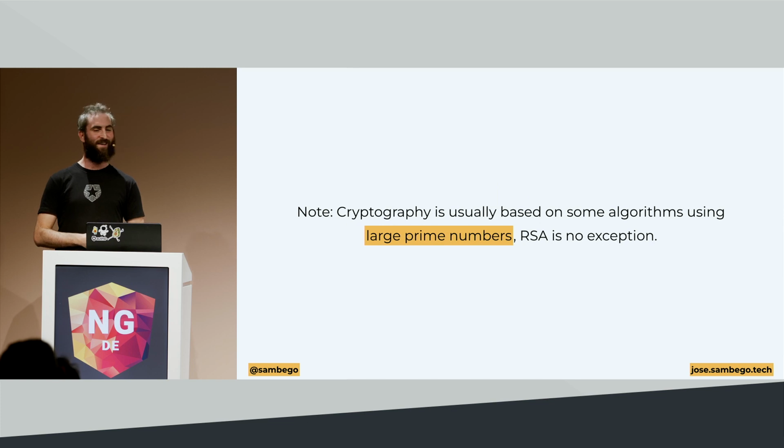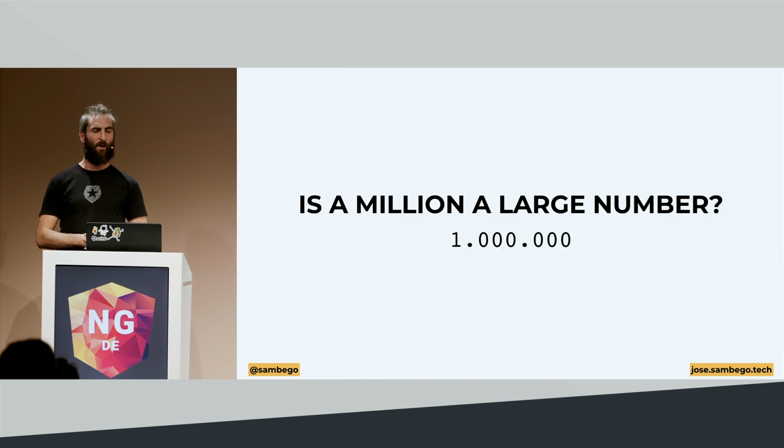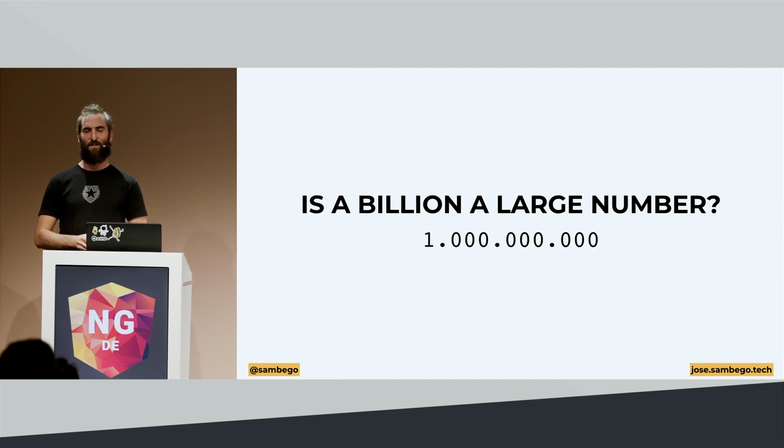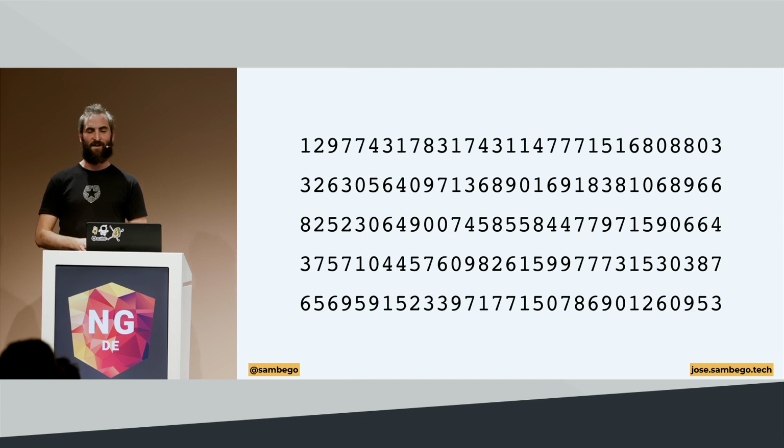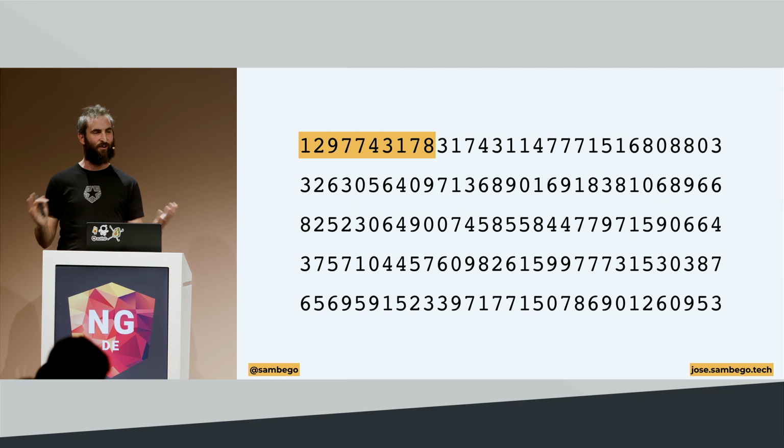So, a small note, again, this is a cryptography presentation. I have to do a lot of notes and disclaimers. Cryptography is usually based on an algorithm using very, very large prime numbers. RSA is no exception. And when I say large prime numbers, do I mean 1 million? Do I mean 1 billion? Nope. I mean something like this, and it doesn't even fit on screen, I think, because it should be more digits. But this is 1 million, this is 1 billion, and you can see that it has a lot more digits. It often has 150 to 300 digits. I don't know the name of those numbers, but they're very, very large prime numbers.